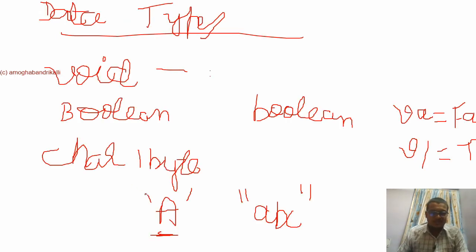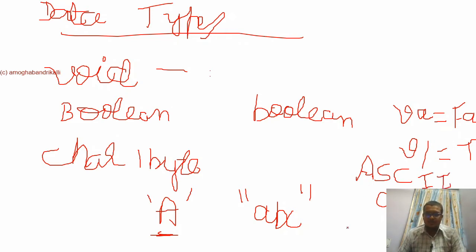So the next one is unsigned char. What does unsigned mean? Before going to that, all these letters and sentences are stored in the form of ASCII values. If you give a letter, the equivalent ASCII number will be stored for it. If it is small a, the ASCII value is 97.